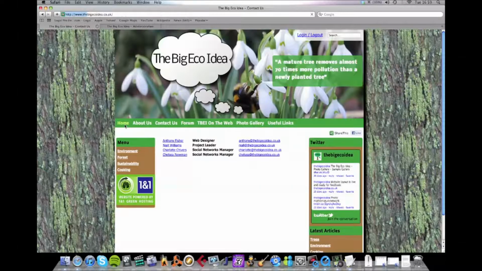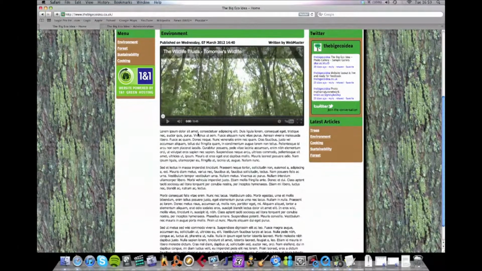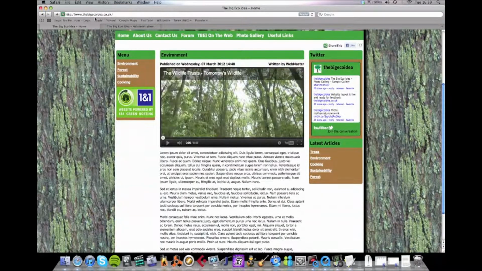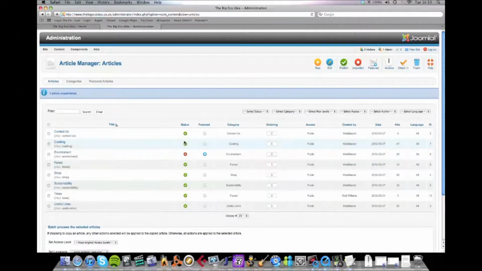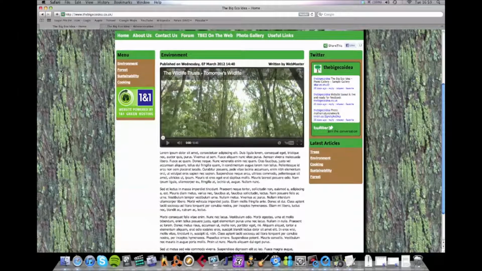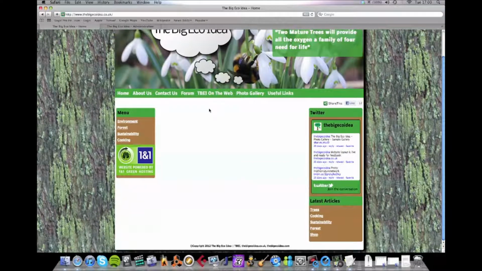It means, for example, if we go to the home page, which happens to be environment, that is a published article. Now, if I go to here, this is environment here. If I untick this, it unpublishes it. So if I refresh this page now by pressing F5, it doesn't seem to work. Right, well, press the refresh button anyway. And it's disappeared. So it's unpublished.